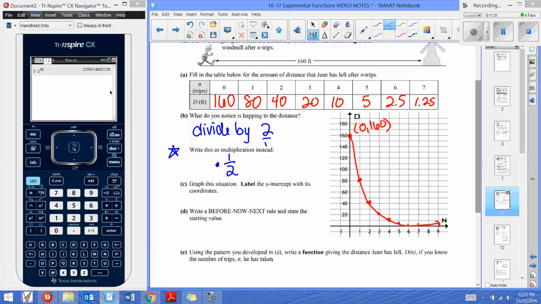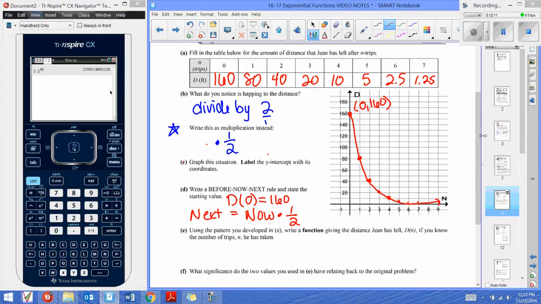That's interesting. All right, now D says write a before now next rule and state the starting value. Well, you know the drill. We're going to say that D of, let's say, 0, because that's our initial value. So here's our starting point is 160. And in order to get to the next, what are we doing to the now? Well, we could write it as now being divided by 2, but let's be consistent and keep that multiplier. So we're multiplying by a half every single time.